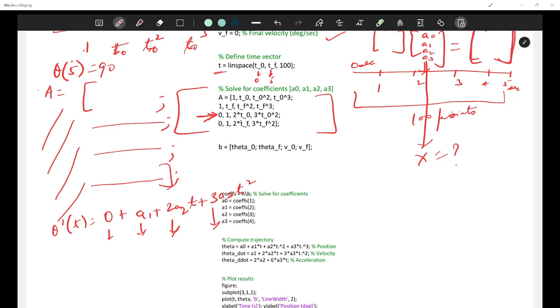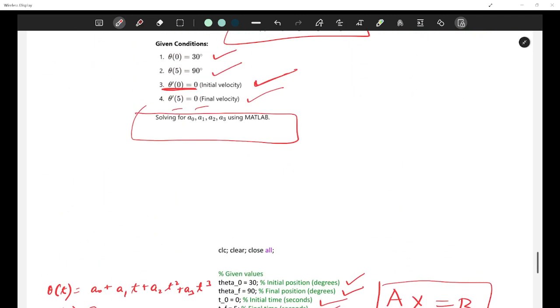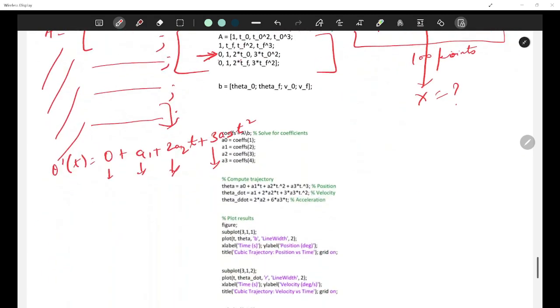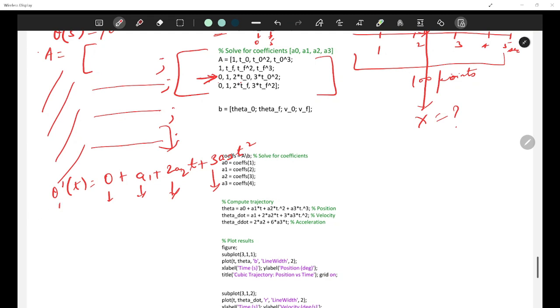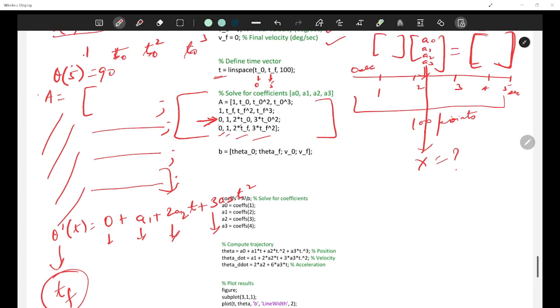No confusion? Okay. Then in the fourth equation, what we have done, we are trying to solve this: theta dash 5 is equal to 0. So what I want to do, I want to have everything in this form, but just use TF. So what I have done: 0, 1, 2 TF, 3 TF square. So this is my A matrix basically.